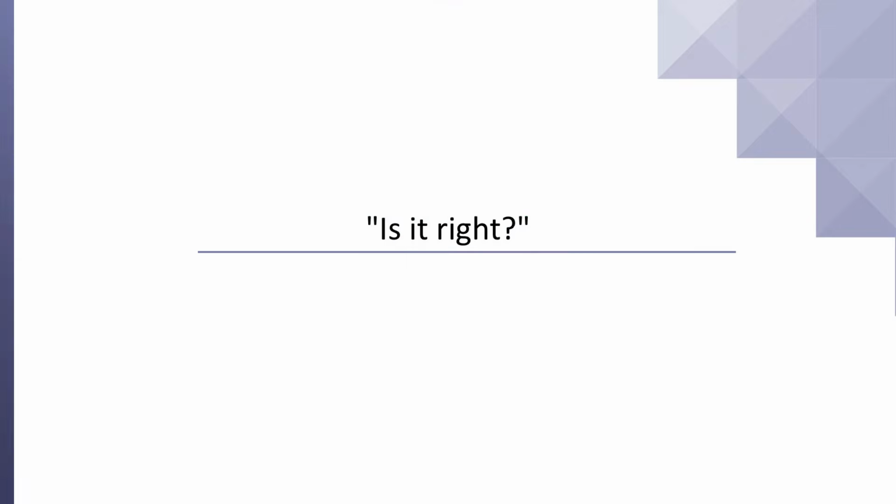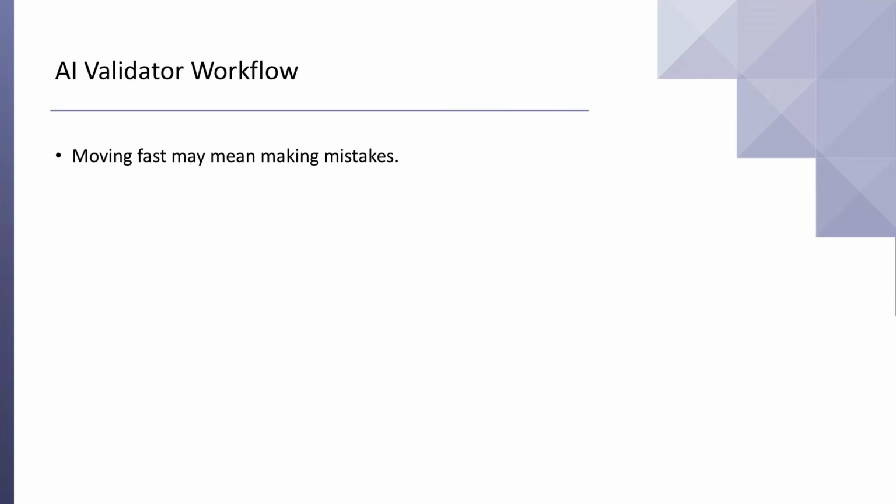Is it right? When we move fast, we make mistakes. And when AI helps us build fast, it can help us make mistakes at scale. This is where we introduce the AI validator workflow. Usually, we think of AI as a creator, writing text, drafting emails, and writing code. But the reasoning engine is actually much better at being an auditor.